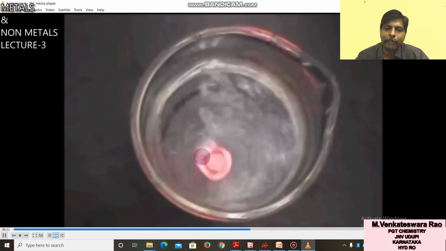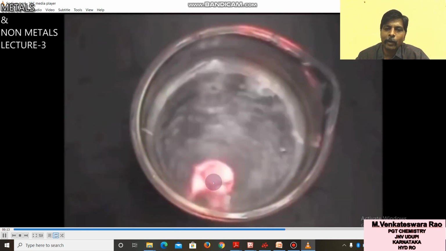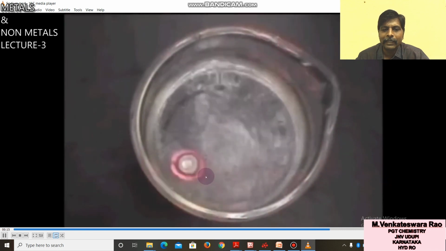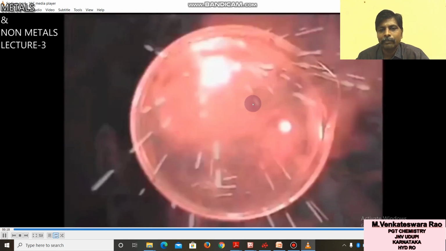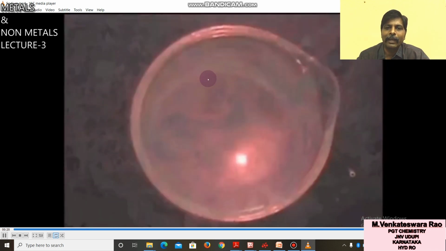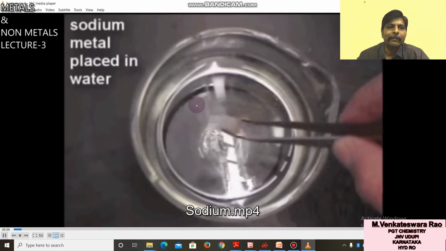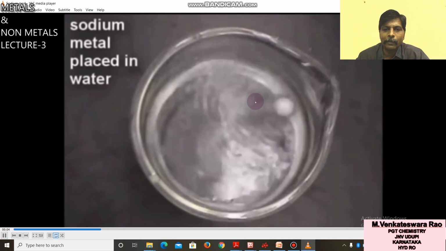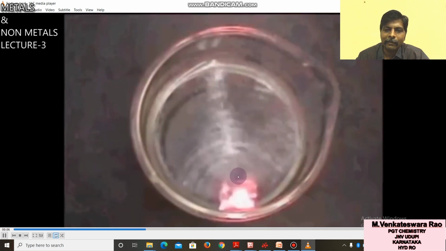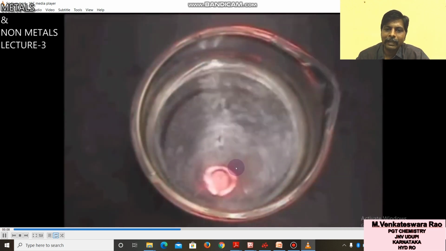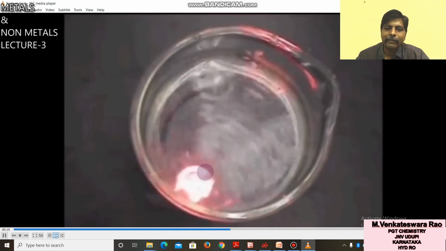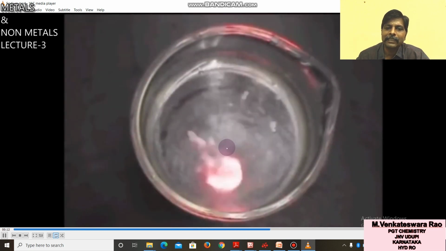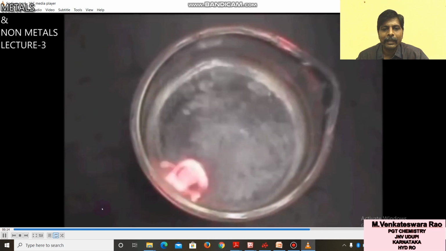It will catch fire because hydrogen gas is liberated, and this hydrogen gas will catch fire. So a vigorous, violent reaction takes place when sodium metal is dropped in water, because it is a highly exothermic reaction.